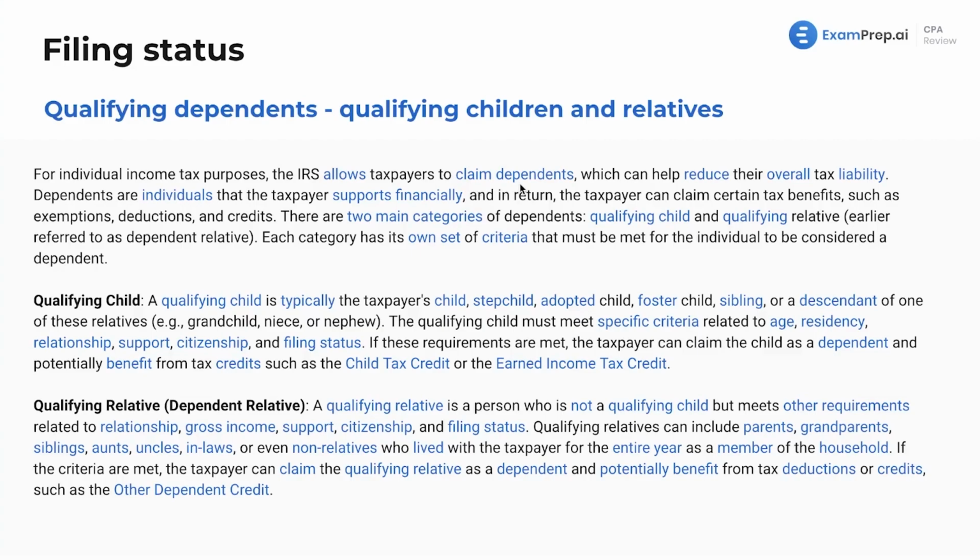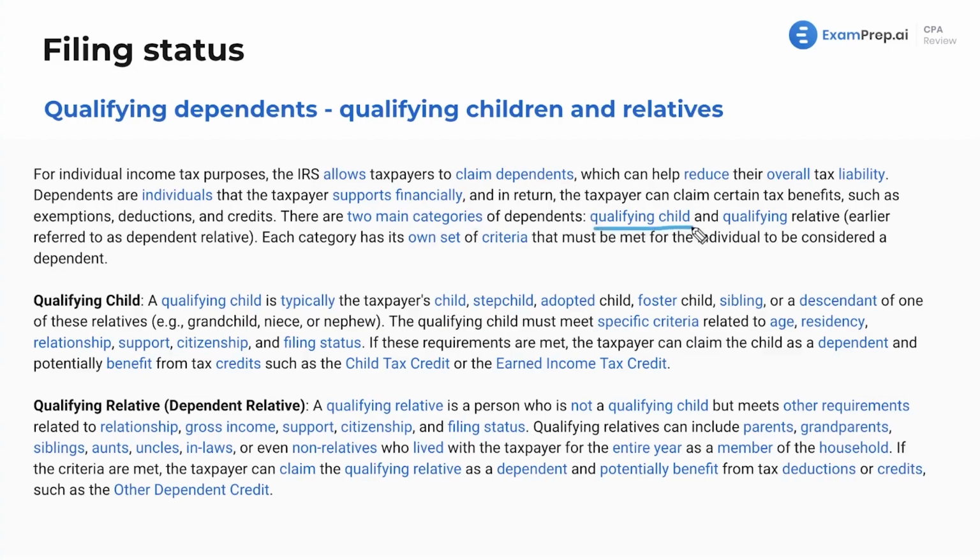And what are dependents? If you claim a dependent, this is someone who is not going to file their own tax return and is dependent upon you, you get tax advantages. This helps reduce your overall tax liability. Dependents are individuals that the taxpayer supports financially, and in return, the taxpayer can claim certain tax benefits such as exemptions, deductions, and credits.